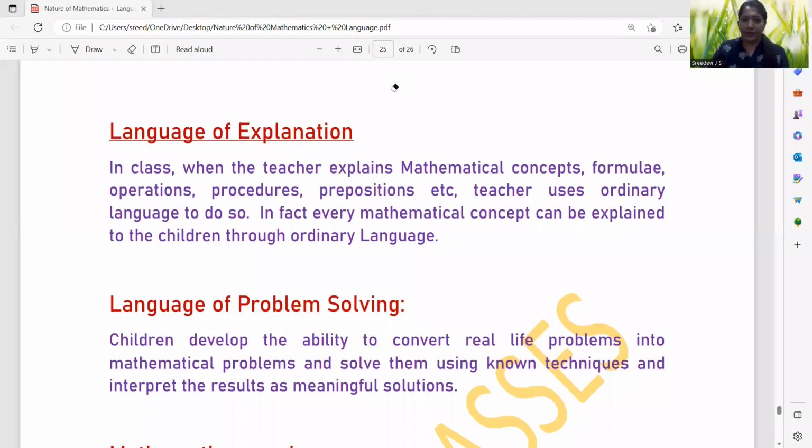Okay, now let us see the language of explanation. In class, when the teacher explains mathematical concepts, formulae, operations, procedures, propositions, etc., the teacher uses ordinary language to do so. In fact, every mathematical concept can be explained to the child through ordinary language. So, ordinary language usage by connecting to real-life application is the main emphasis here. That's why it is mentioned again.